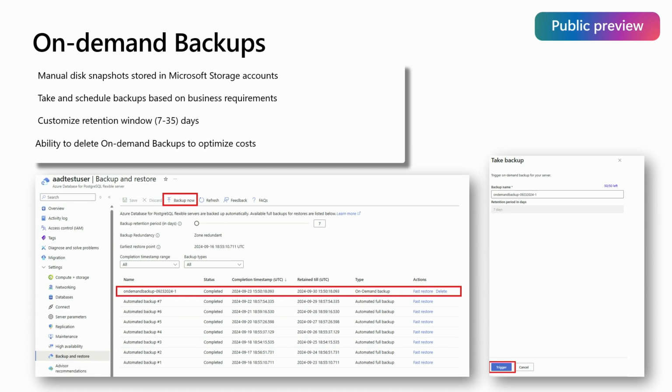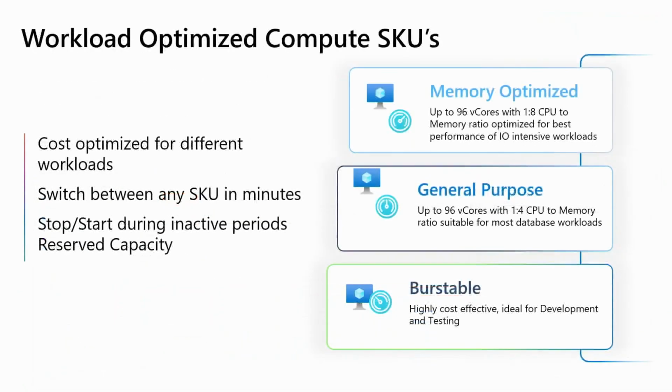We have automated backups every day, but now you can take a backup whenever you want. And if you want to delete it, you can delete it to save storage costs when you're done with it. So this is a really useful feature, and it should start showing up in most of your regions right now. And this is particularly for the general purpose SKU and the memory optimized SKU, which we'll talk about now.